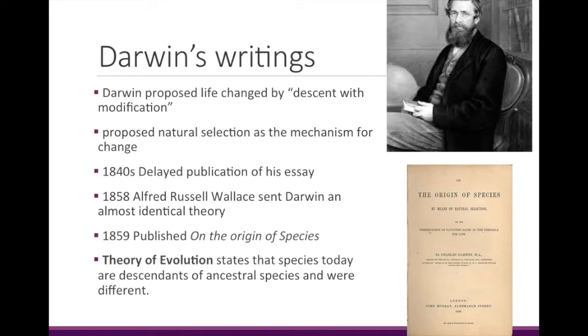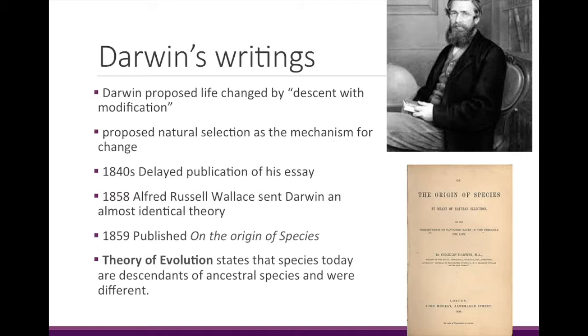When he got back from his trip, he began writing all of these ideas into an essay, but he actually delayed publishing it because he was worried about the reception it would get in the scientific community of the day. But in 1858, another scientist, Alfred Russel Wallace, sent Darwin his ideas, and they were almost identical to Darwin's theory of natural selection. So this prompted Darwin to go ahead and finally publish his essay.